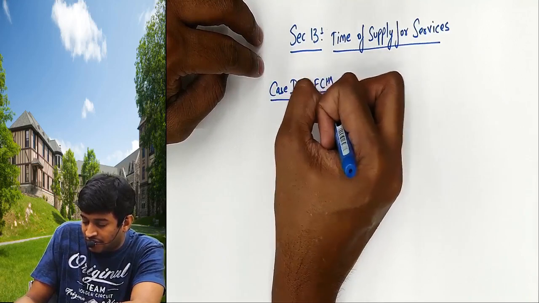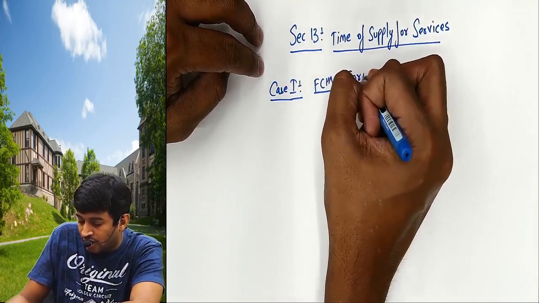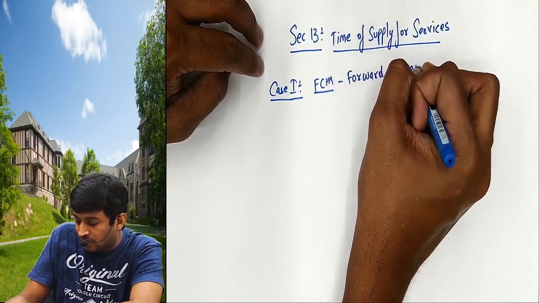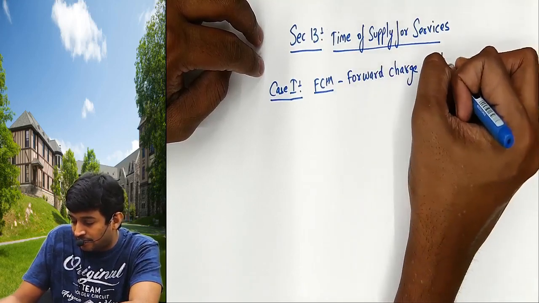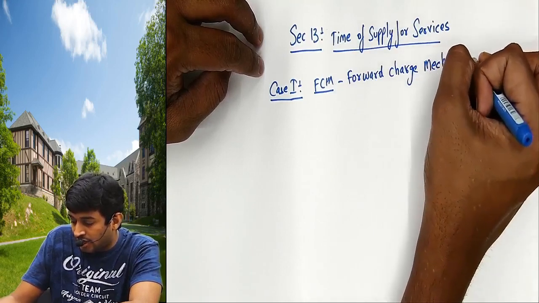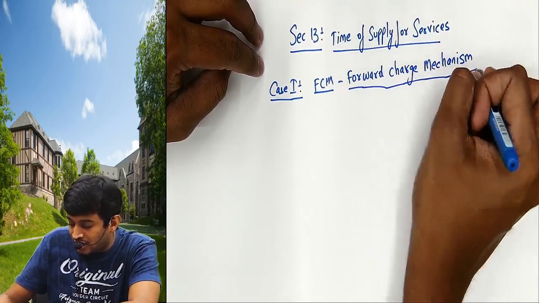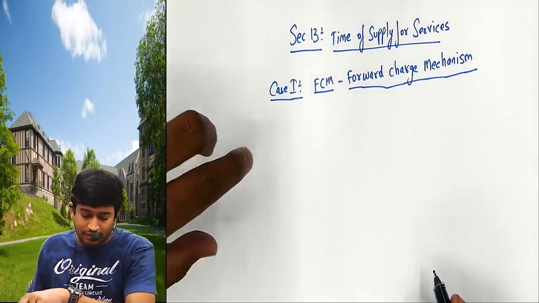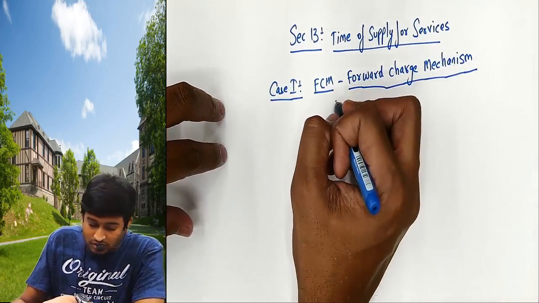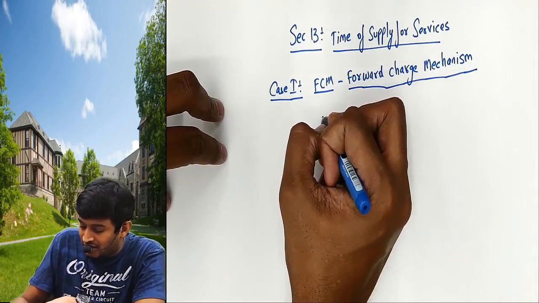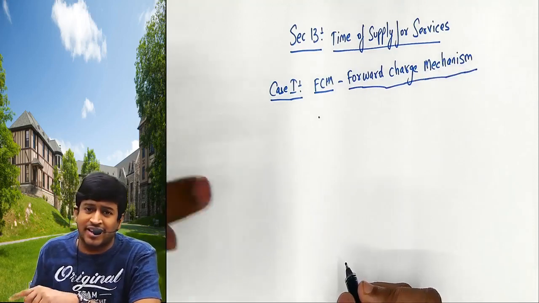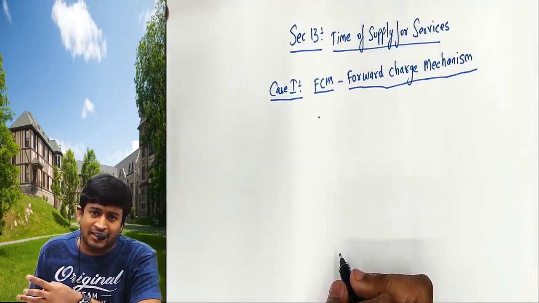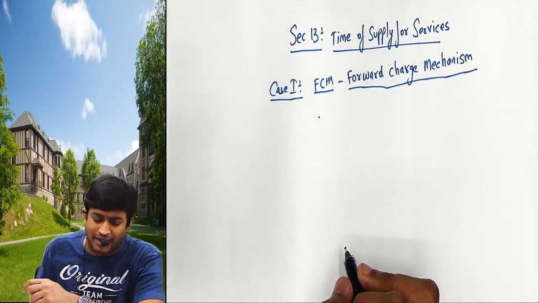FCM, forward charge mechanism. Now what we are saying is, forward charge mechanism is the case where the supplier has to pay the tax to government. RCM means recipient will pay, or ECO will pay; FCM means supplier will pay.